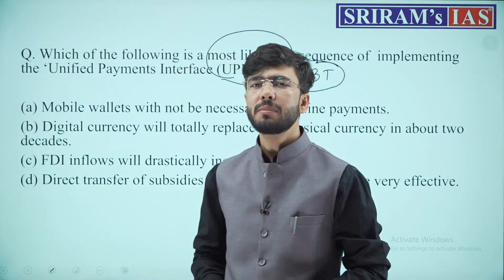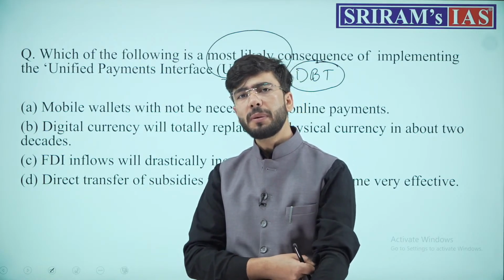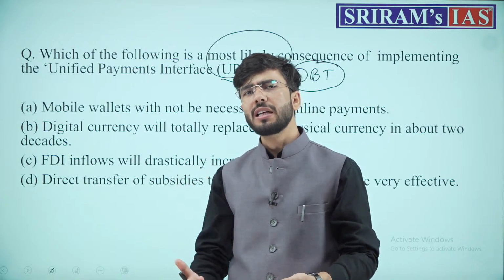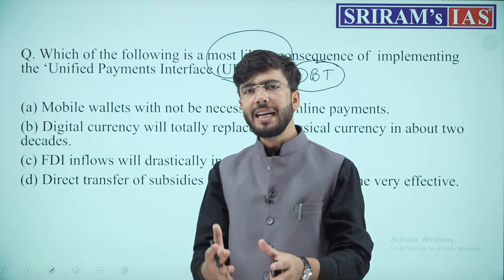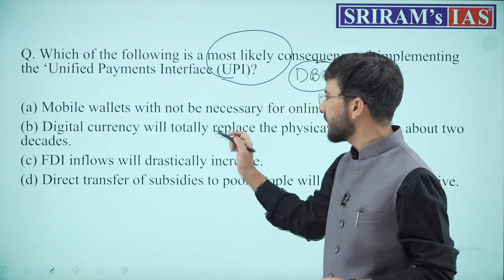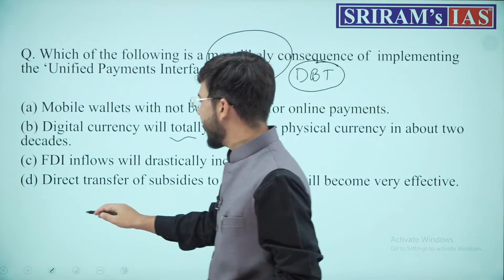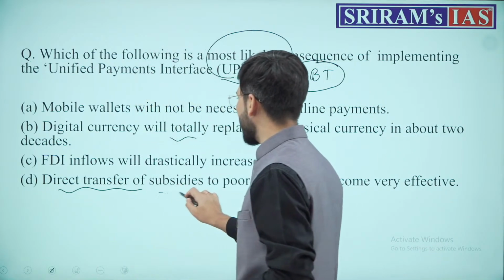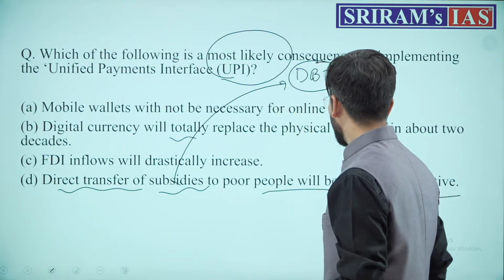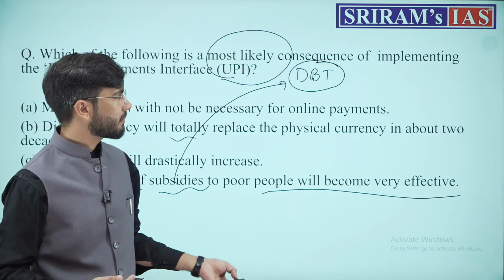Basically, the leakages in the subsidy sector, particularly the public distribution system of India, and the LPG, urea, all the other sectors which were highly subsidized by the government, had leakages into it. In order to plug the leakages, this UPI came into effect, and it said that this will help in direct transfer of subsidies, that is the direct benefit transfer for poor people, and this will become very effective in nature. Done?